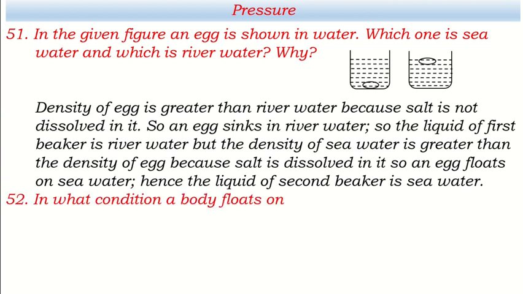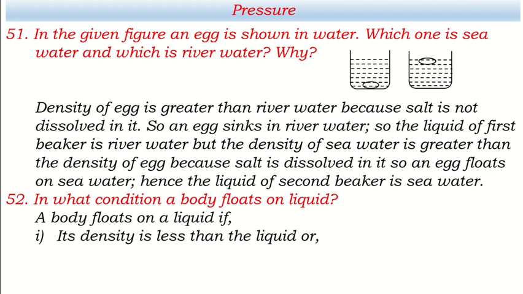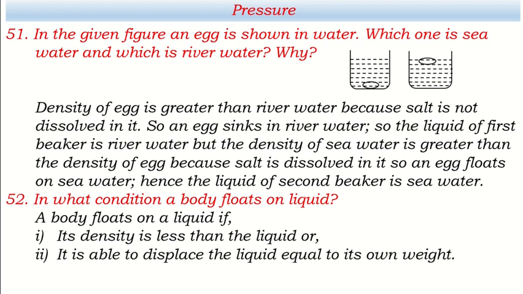Let's have another question. In what condition does a body float on liquid? There are two major conditions. A body floats on a liquid if its density is less than the liquid, or if it is made hollow inside in such a way that it becomes able to displace the liquid equal to its own weight. These two are the points. That's why we can say its density is less than the liquid, or it is able to displace the liquid equal to its own weight. Okay, now let's have another question.